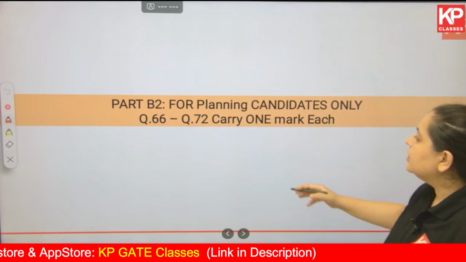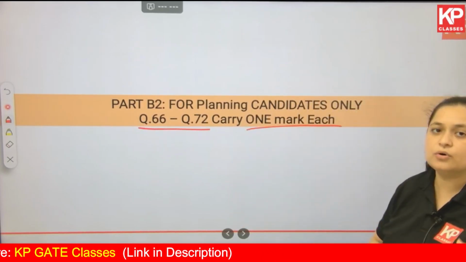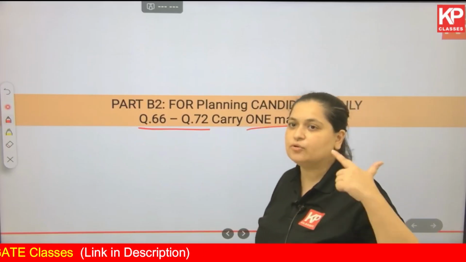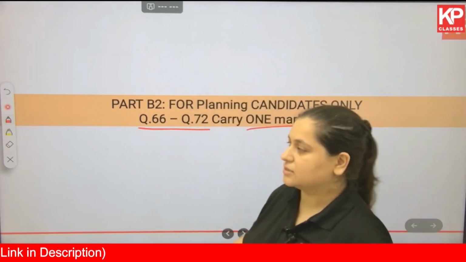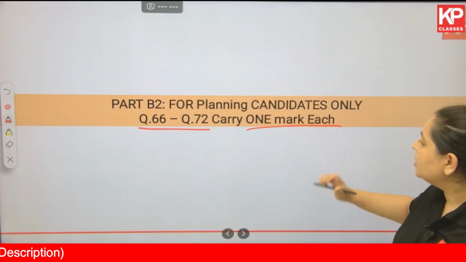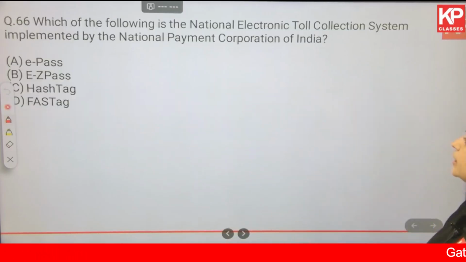So first of all, questions 66 to 72 carry 1 mark each. Be it MCQ, MSQ, or NAT type of question, they can be either 1 mark or 2 marks. So that has been divided in the question paper. First we solve the 1 mark questions, then we move on to the 2 mark questions. Okay, so the first one, question 66.